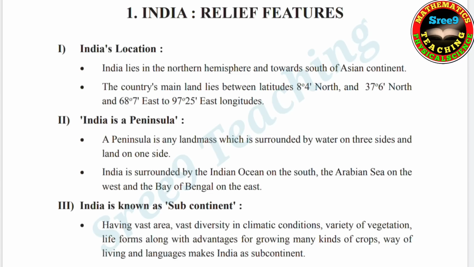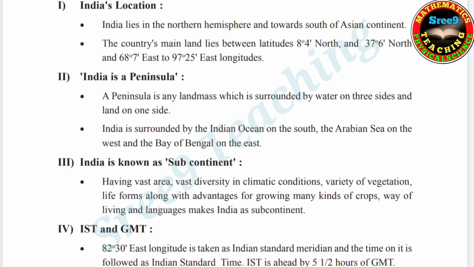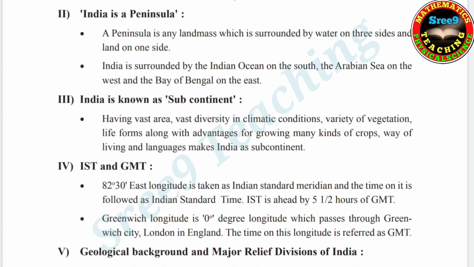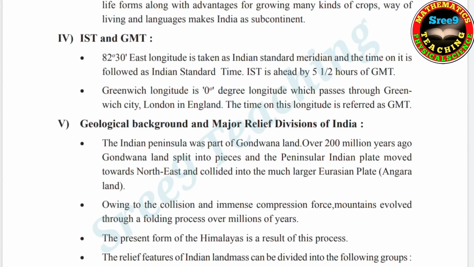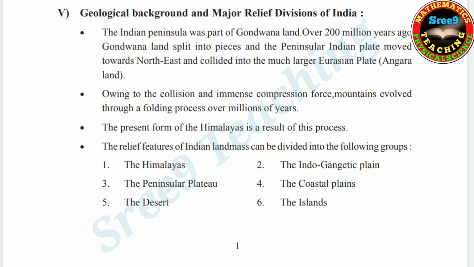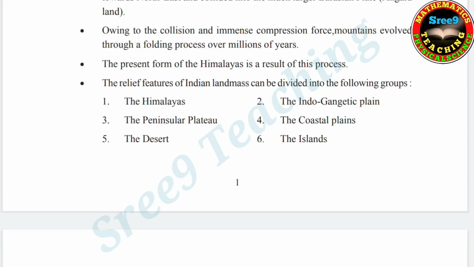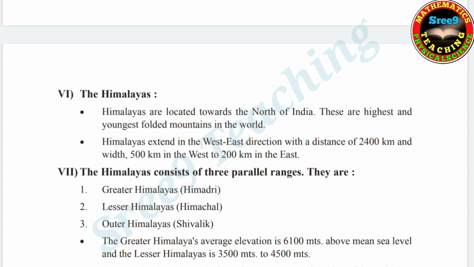So the important points in this chapter are India's location. India is a peninsula. India is known as subcontinent, and IST and GMT. So here geological background and major relief divisions of India. Okay, in this one, the Himalayas, the Indo-Gangetic Plain, the peninsular plateau, the coastal plains, the desert, the islands. Okay, and sixth one is the Himalayas.